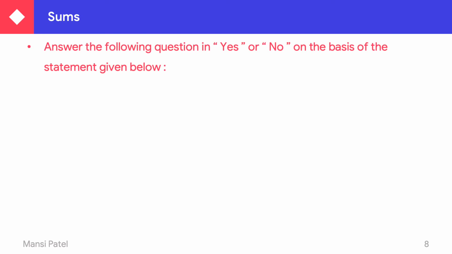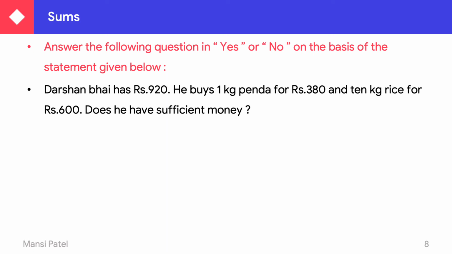Let us see another sum. Answer the following question in yes or no on the basis of the statement given below. First, Darshan Bhai has rupees 920. He buys 1 kilogram penda for rupees 380 and 10 kilogram rice for rupees 600. Does he have sufficient money?